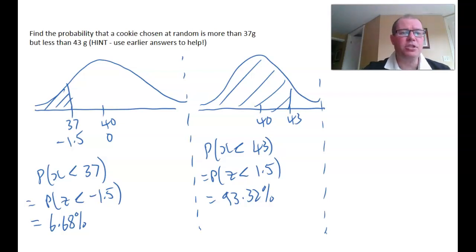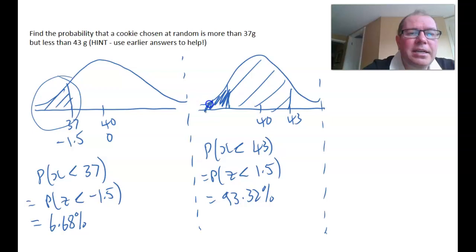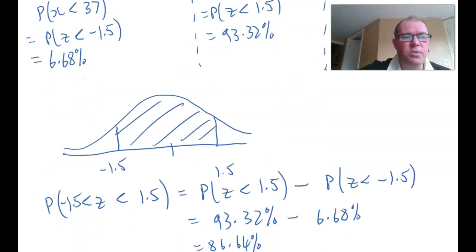So all we have to do to find the probability of being between 37 and 43 is take away the large area, 93.32%, and from 93.32% take away this little area here. Because if I take away the little area here, then I'll end up with the area between 37 and 43. So that's what I've done here.